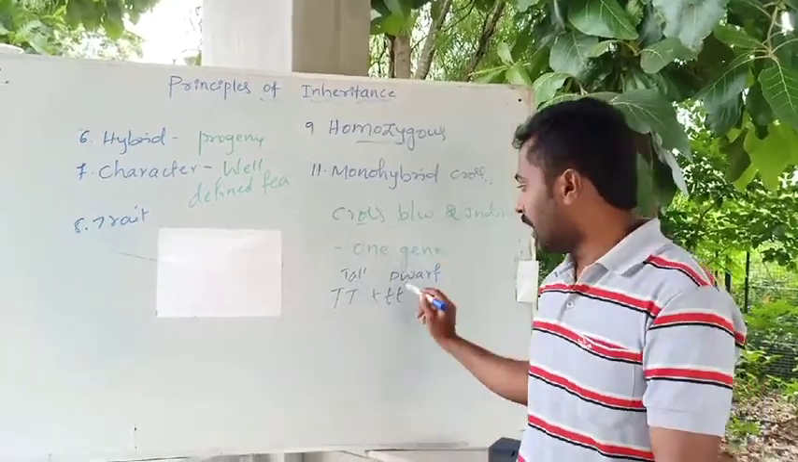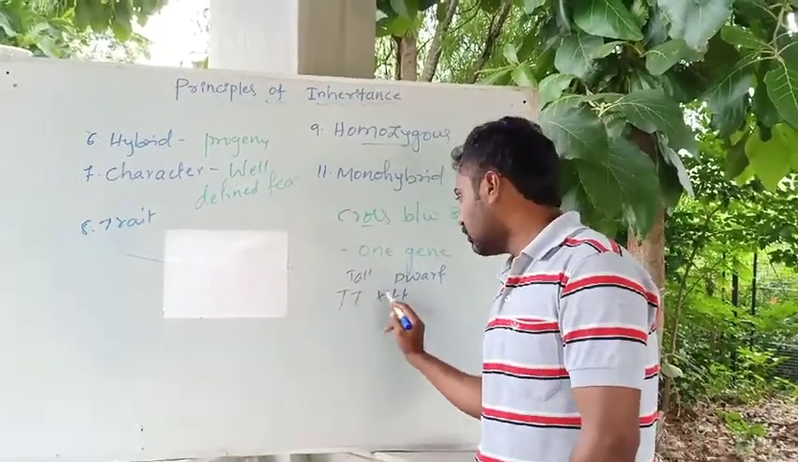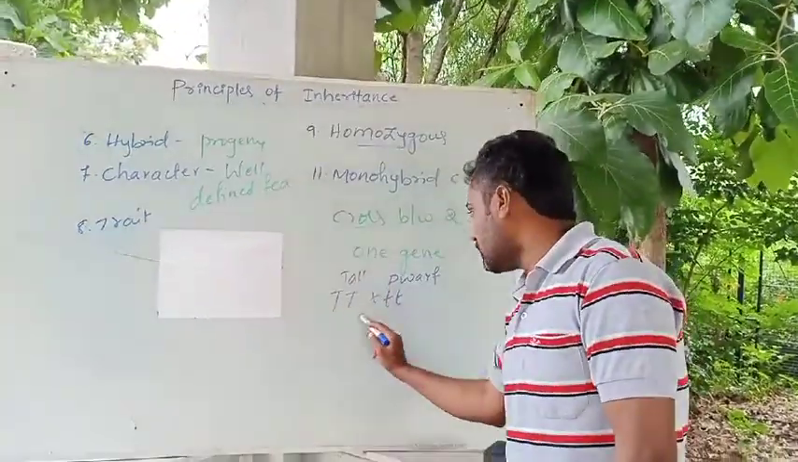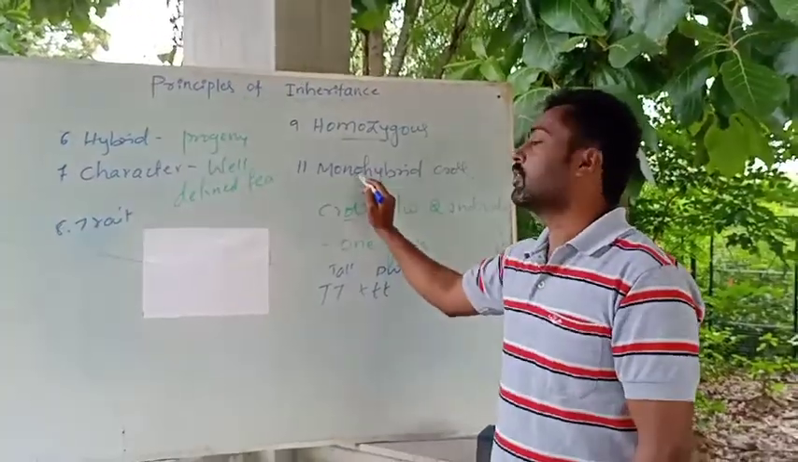I said stem height is a character. Among that there are two contrasting forms, one is tall, another is dwarf. So if we cross these two together, this will be the monohybrid cross.